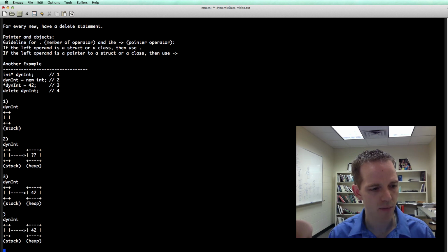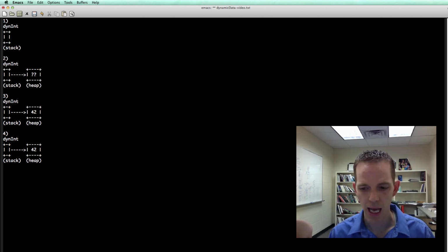And then step 4, here we have delete, and what delete does is it says that this address is available. It's a little hard to show it graphically here, but somebody else can pick it up. But notice I didn't change the contents here, and I did not change this arrow here. Delete does not do that.